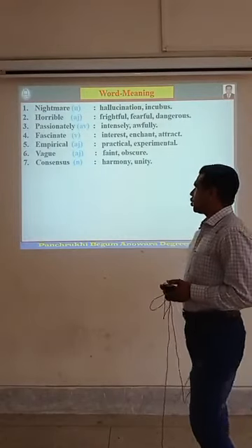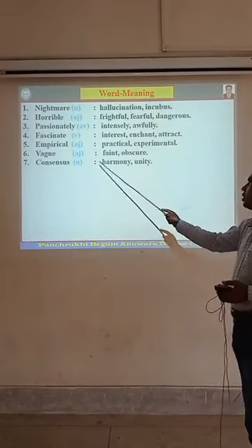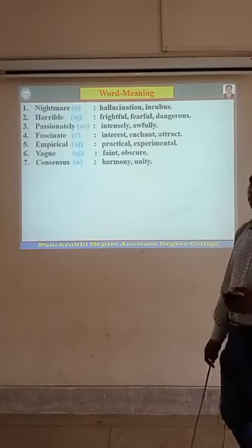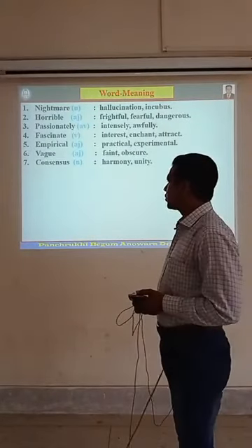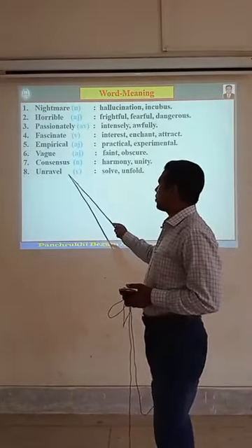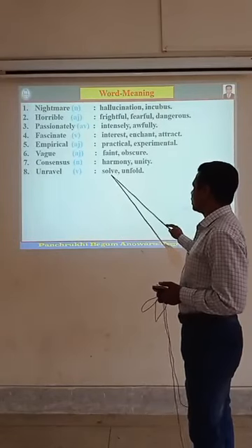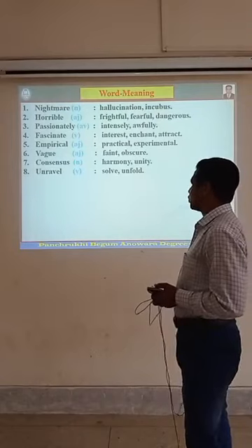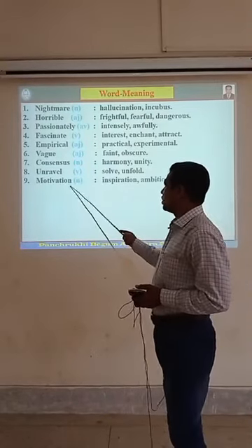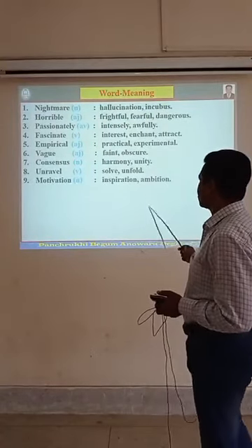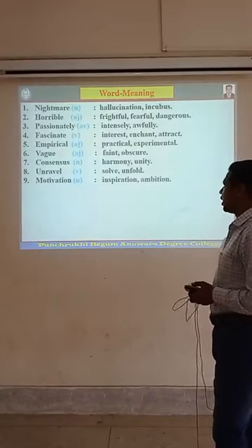Number 7, consensus, a noun, harmony or unity. Number 8, unravel, a verb, and the meaning is solve, unfold. Number 9, motivation, a noun, inspiration and ambition.